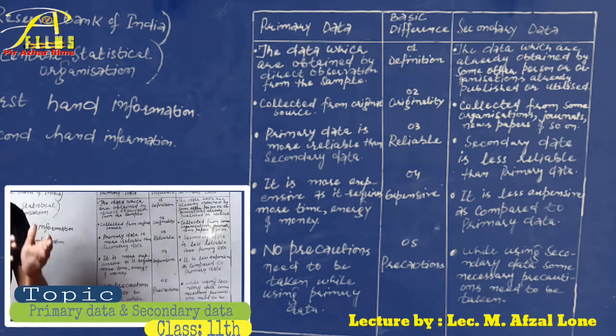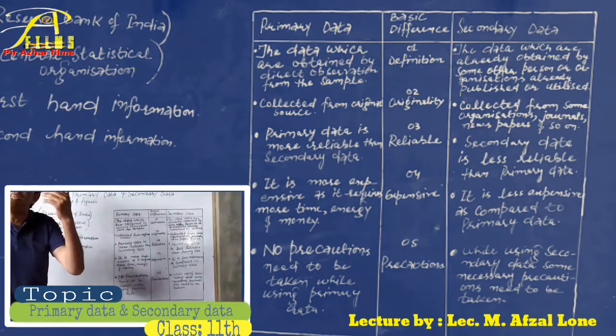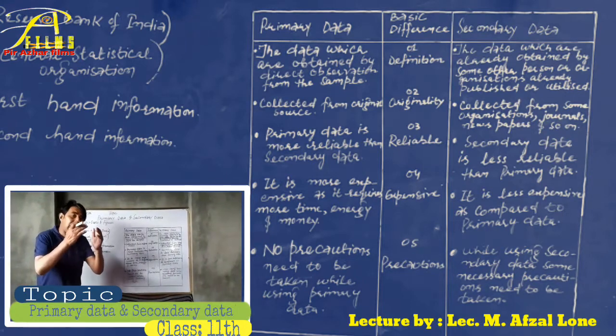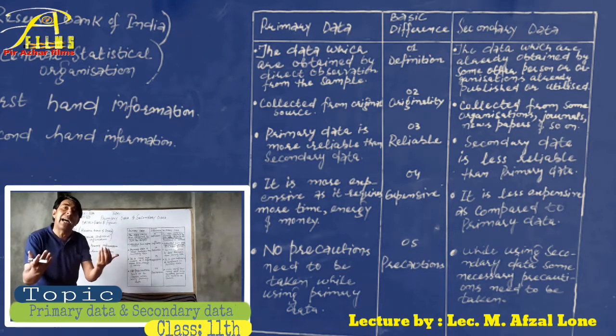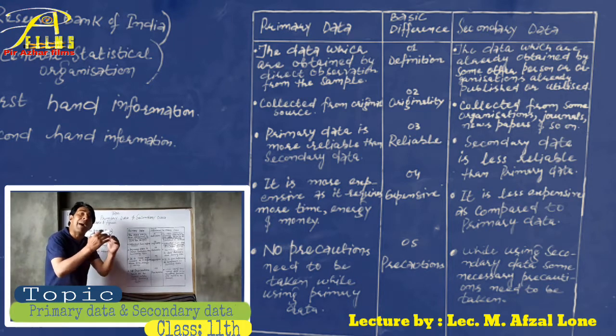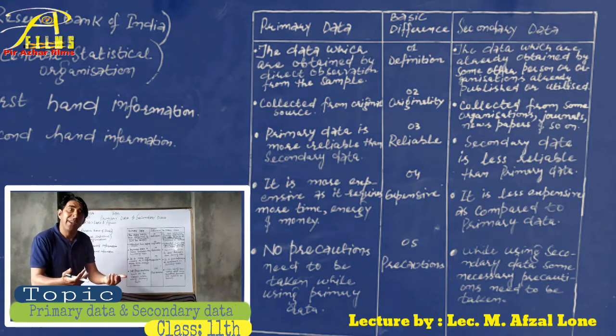Then expensive. We are going to make the difference on which one is more expensive. Simply, the primary data are collected by doing field investigations. So the collection of these data requires much time, more energy, more money. Simply we can say the collection of the primary data is much more expensive. It needs a lot of expenditure.